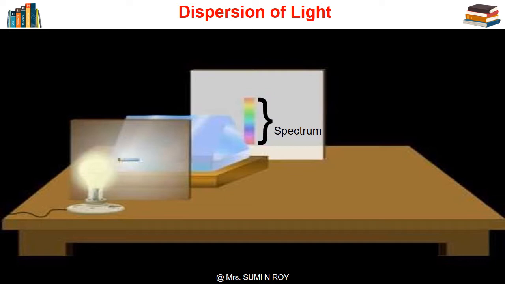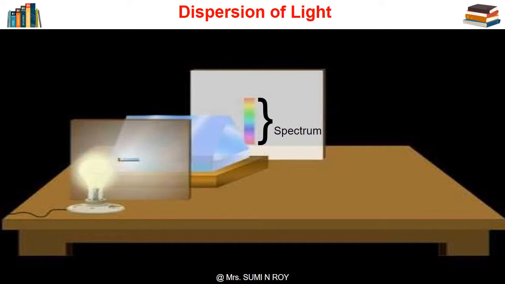Normally, after refraction, the separation between the component colors of light is so little that they are not visible. But if the components get bent very sharply, the separated colors become visible. For example, when white light falls at a certain angle on a glass prism, it splits into its 7 component colors. In the activity, we get a band of 7 colors, which gradually changes from one color to another.